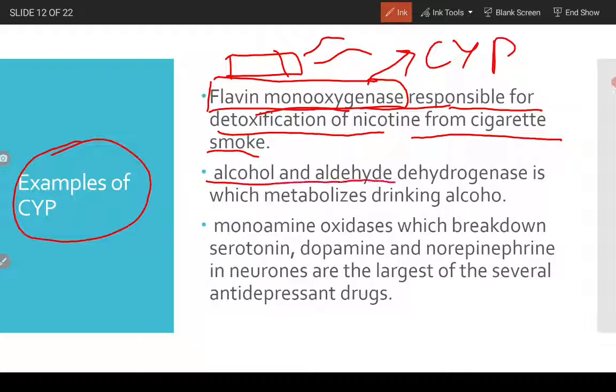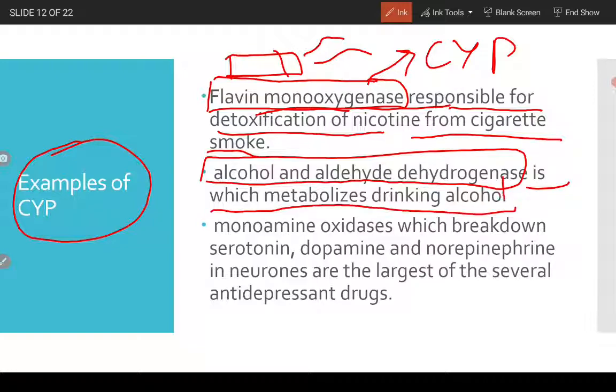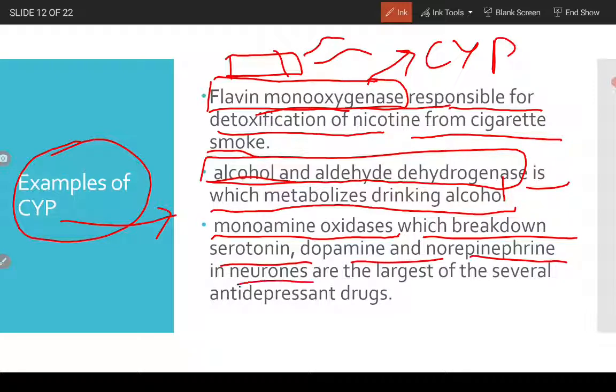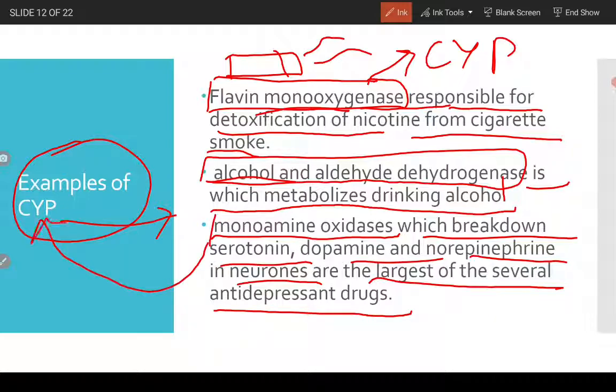Now alcohol and aldehyde dehydrogenase metabolizes drinking alcohol, right? So this is another enzyme. Now monoamine oxidase breaks down serotonin, dopamine and norepinephrine in neurons, and is the target of several antidepressant drugs. So these are also cytochrome P's.